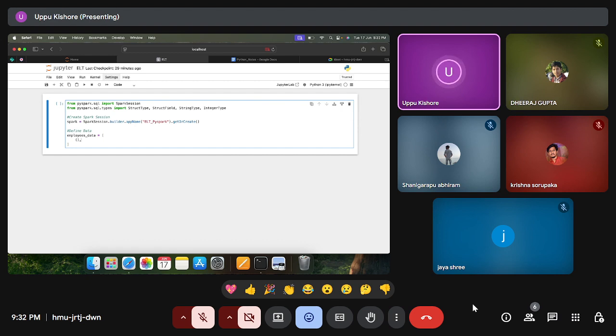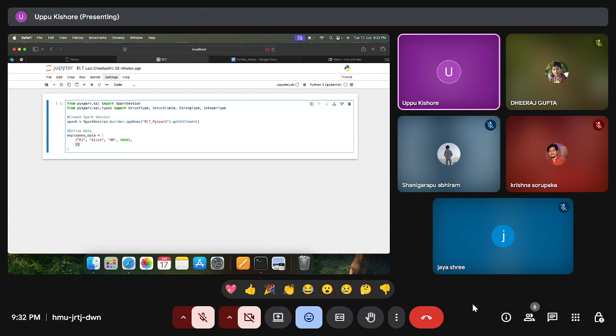So first I'll create a list of employees data. So this is employee one. So what is this called? Can anyone come up? These square brackets are a list. So, list of employees data.